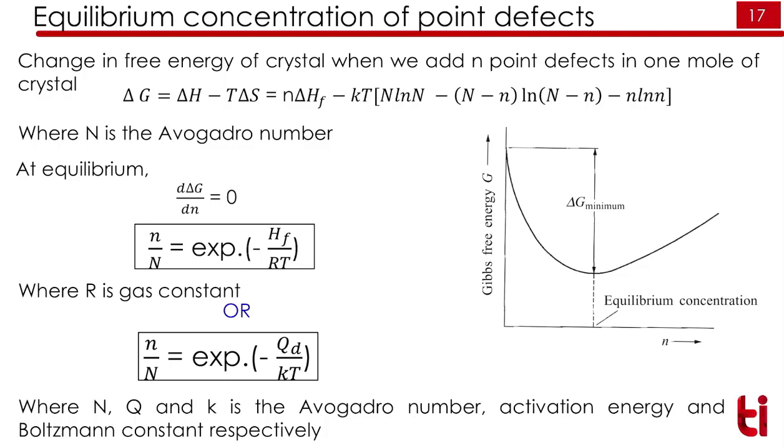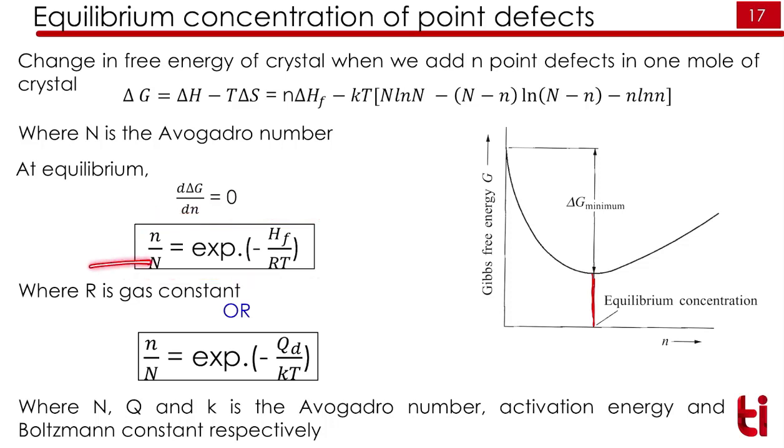So if you want to find out the equilibrium concentration of point defects, we have to use this formula. This formula is based on the free energy of the crystal. When we add a point defect in a crystal, the free energy of the crystal changes, and at a particular minimum delta G, that is the Gibbs free energy, we will have an equilibrium. So to find out the concentration of defects, we have to use this equation: n upon N is equal to exponential of minus Hf by RT.